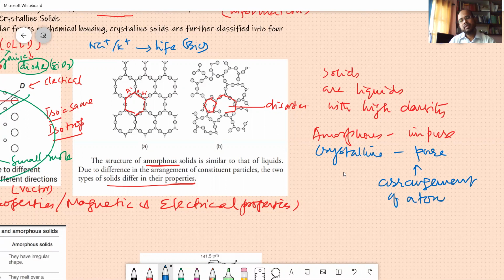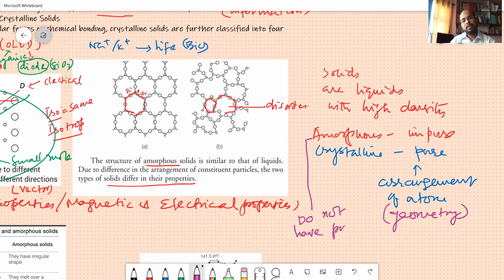Arrangement of atoms is geometry. That means these amorphous solids do not have proper geometry. So that is the structure of amorphous solids given there.